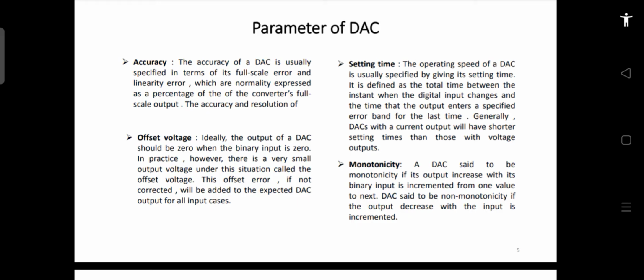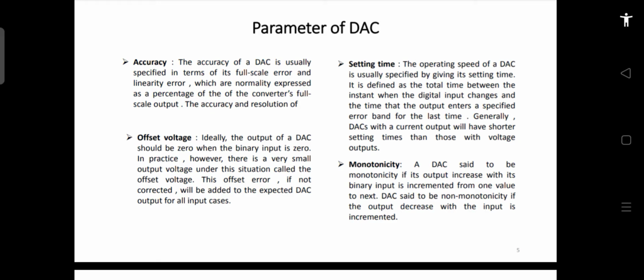Then the other is the offset voltage. Ideally, the output of the DAC should be 0 when the binary input is 0. So if you apply the binary input as 0 to a DAC, the ideal analog output should also be 0. But in practice, when the input digital word is 00, the output analog value will not always be 0. It will have some magnitude, some voltage on the output side.